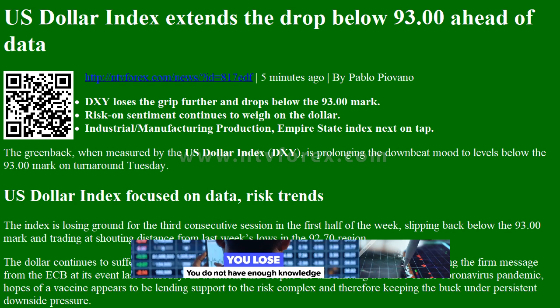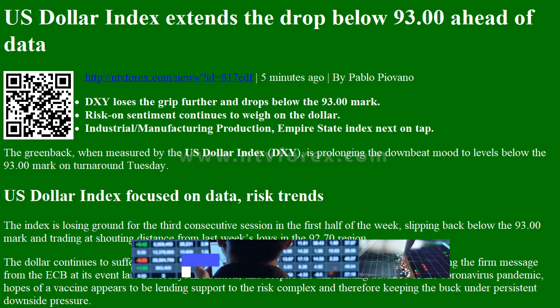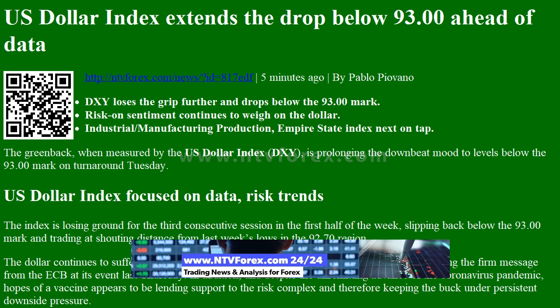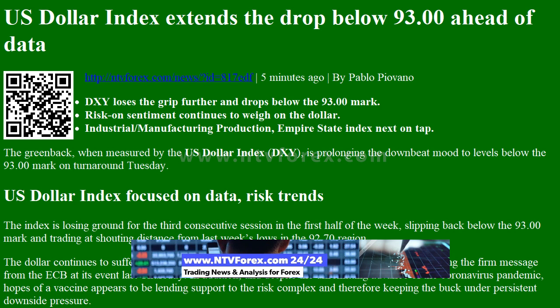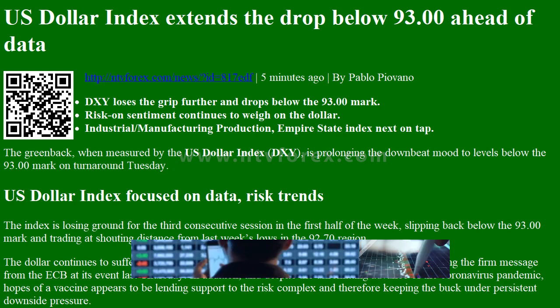US dollar index extends the drop below 93.00 ahead of data. DXY loses the grip further and drops below the 93.00 mark. Risk-on sentiment continues to weigh on the dollar. Industrial manufacturing production and the Empire State Index are next on tap.